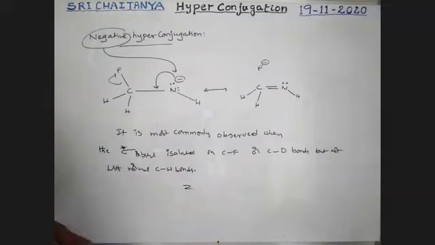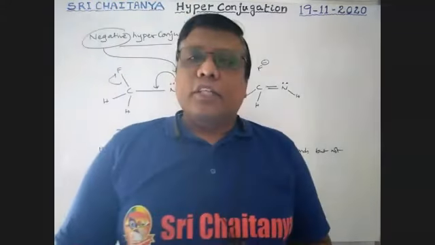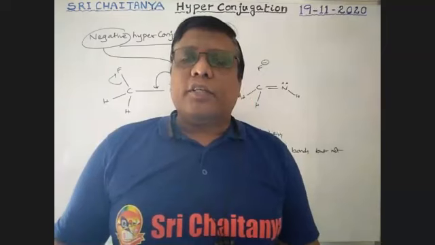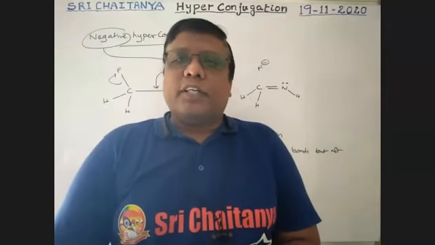So this is negative hyperconjugation, boys. So this is about hyperconjugation. This is the end of hyperconjugation. Thank you, one and all.